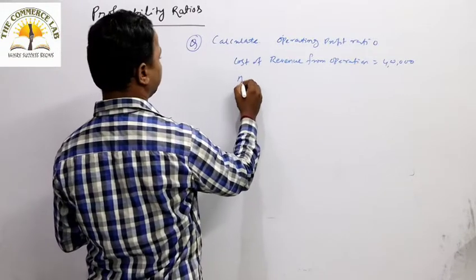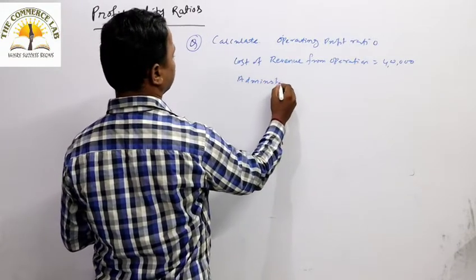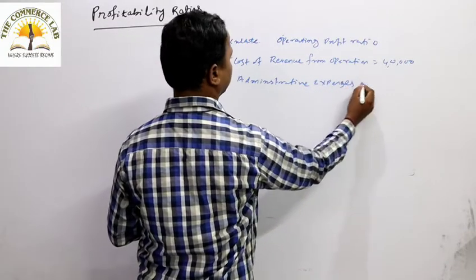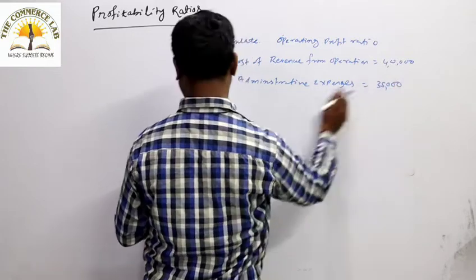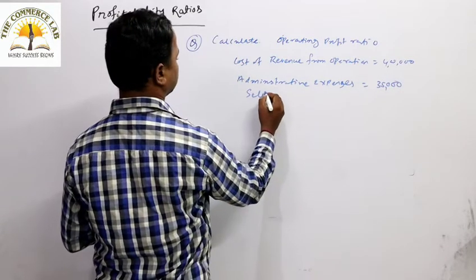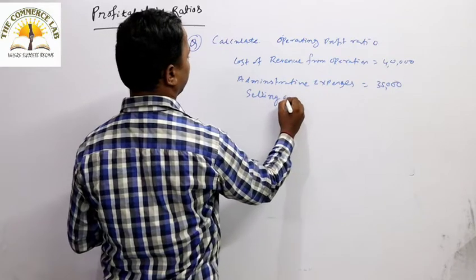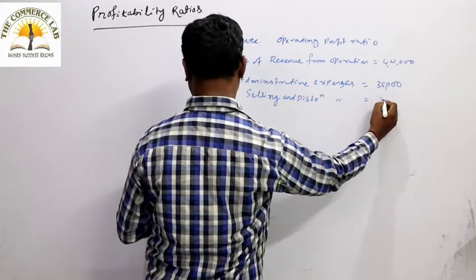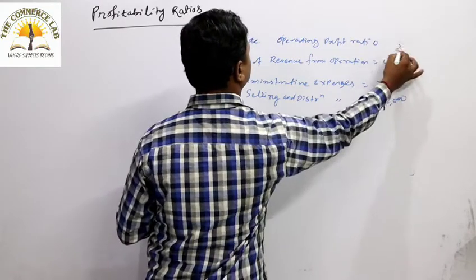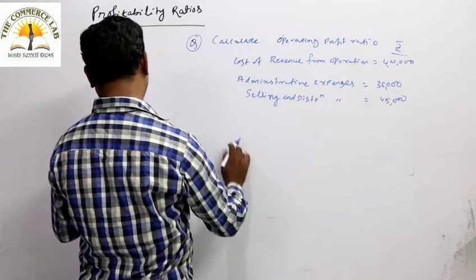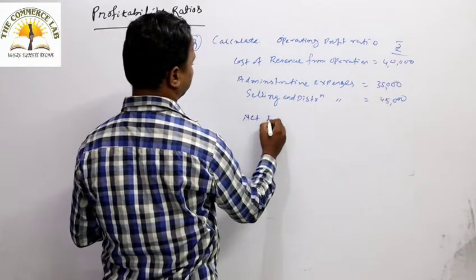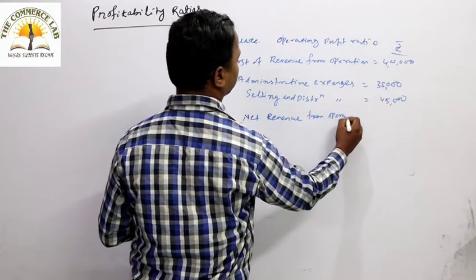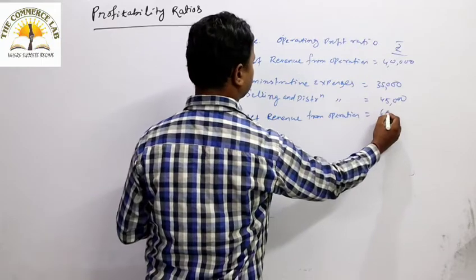Then administrative expenses are around 35,000. Thereafter selling and distribution expenses are around 45,000. Thereafter net revenue from operation is around 6 lakh.